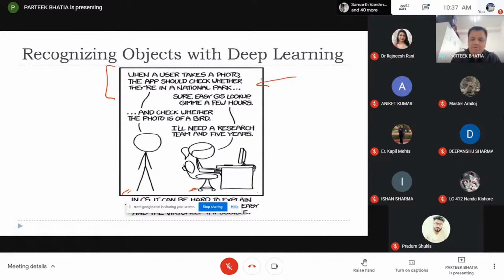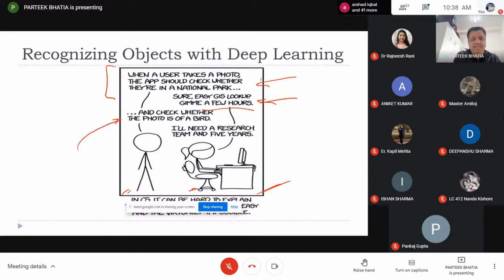The programmer's response to this question is, yeah, it's very easy to do, because the programmer knows that she can use GPS to find out the location from where that particular image has been taken, and then it can be easily predicted whether the picture has been taken in a national park or not. She says that she needs just a few hours. She is able to build the code for that.